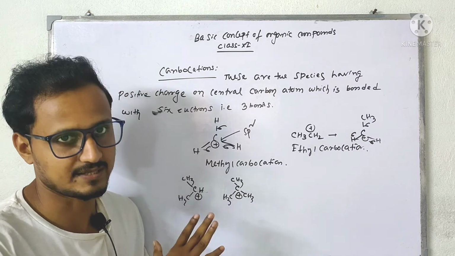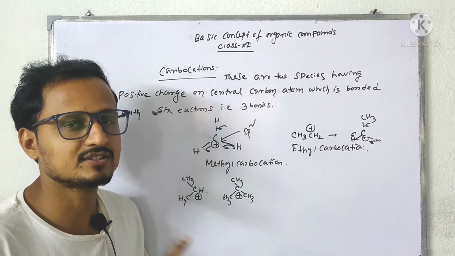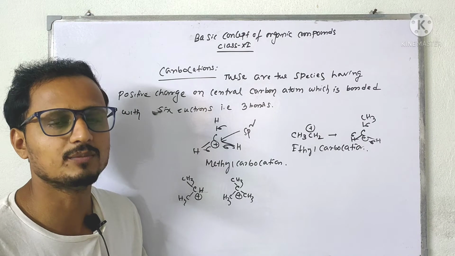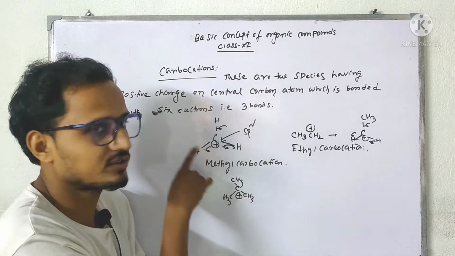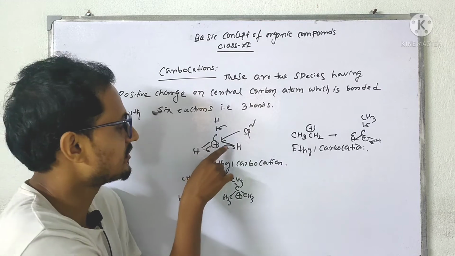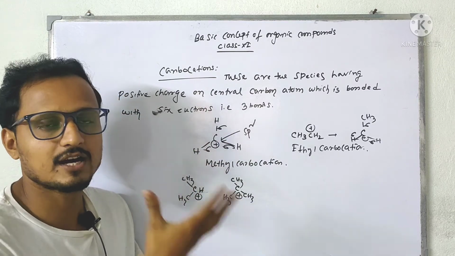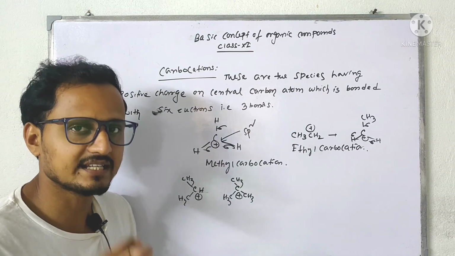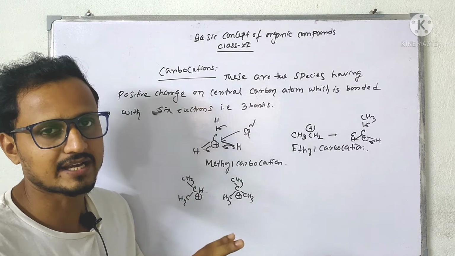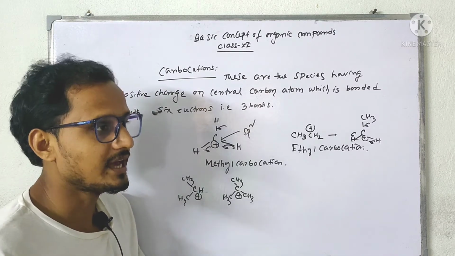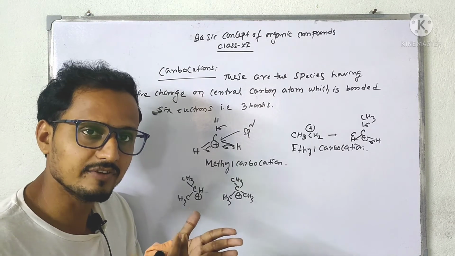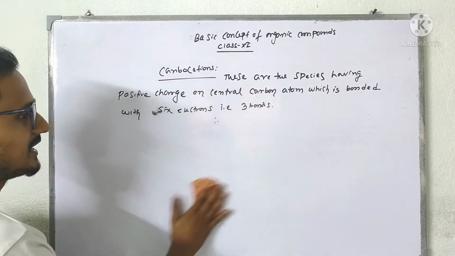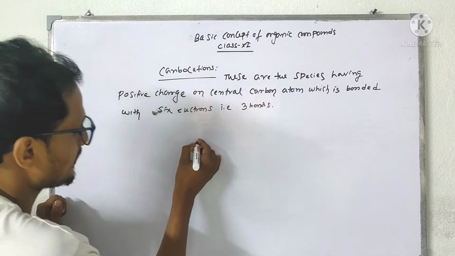So they are very reactive. These carbocations are very reactive because they have one unhybridized pz orbital which can take 2 electrons to form the octet electronic configuration. Here it is not an octet, it is a sextet, 2 4 6. So it will try to make an 8-electron configuration to become stable. It can take those 2 electrons in the vacant pz orbital to show stability, and it will be very reactive for that. So why are carbocations very reactive? Because they can take 2 electrons in that vacant orbital.